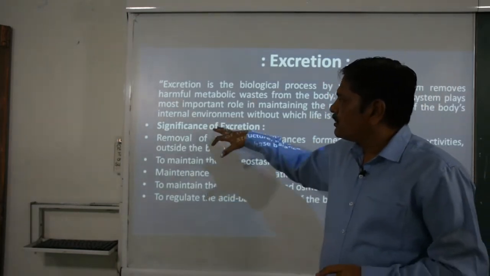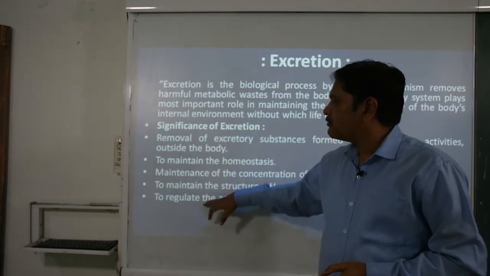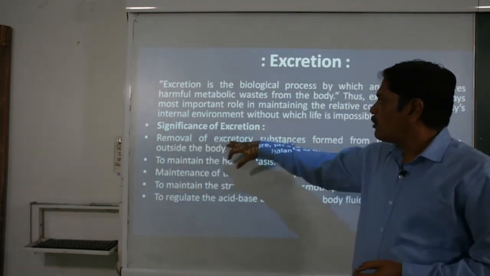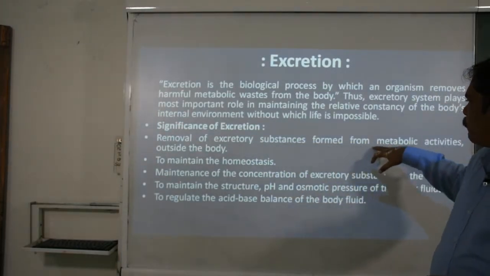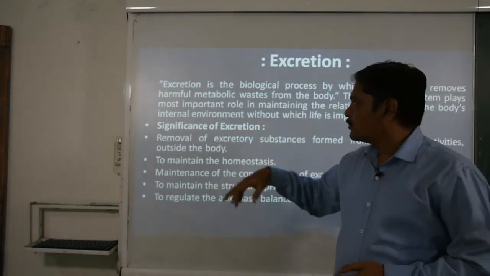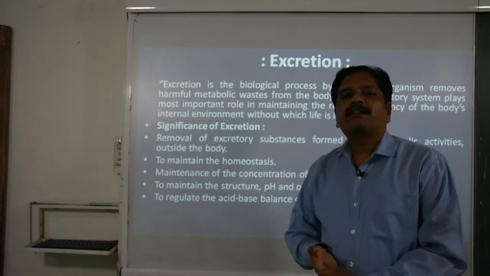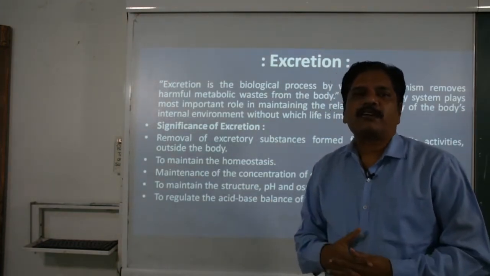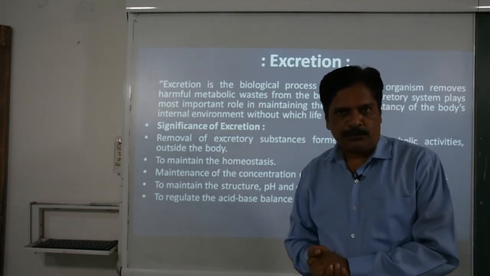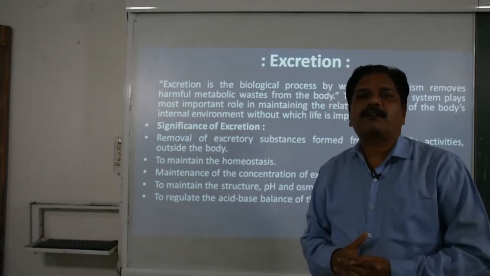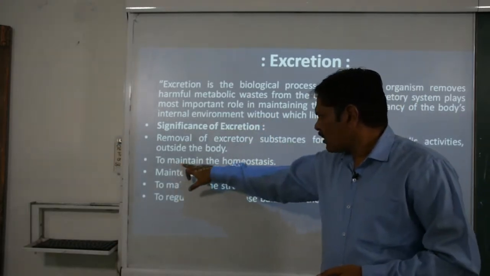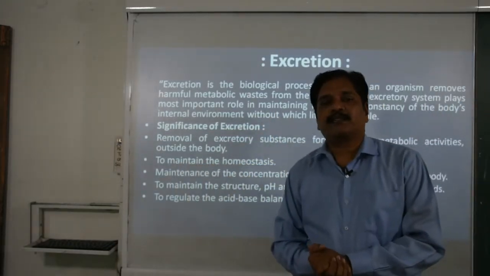This is the most important function of excretion: to maintain the constancy of the different processes and keep the internal environment constant in nature. This significance can be learned with the help of 5 points. What is the first one? The removal of excretory substances formed from metabolic activities outside the body. As I told you, because of catabolic activities many toxic and not useful substances are produced, so their elimination is compulsory and is performed by the excretory system to maintain homeostasis.